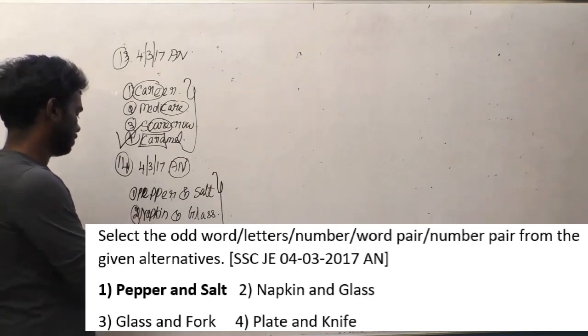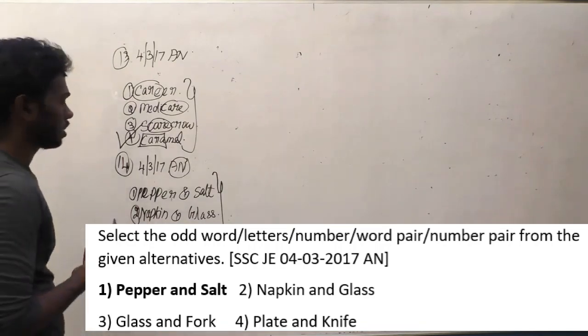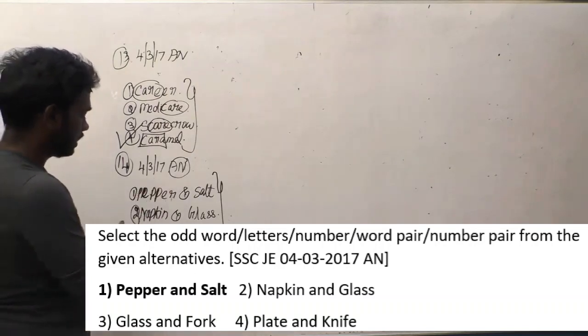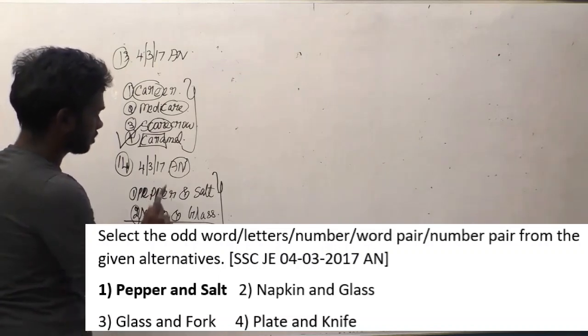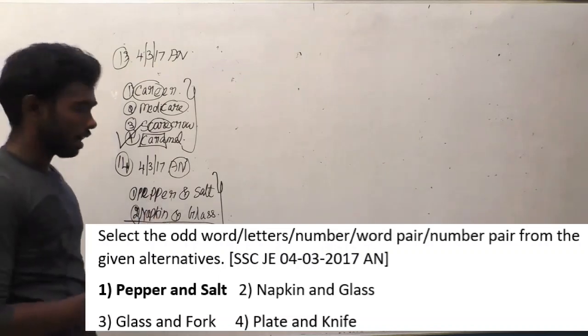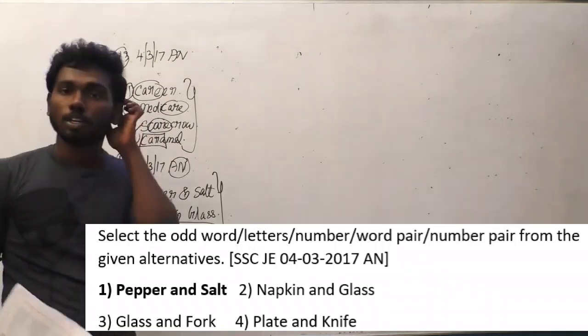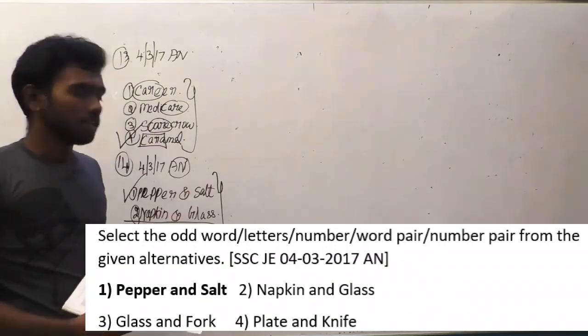Can you guess which is the right option? However, I am going to solve the question now. From the given options, you can note that each and every option except the first is not edible, and salt and pepper is the only option which is edible, which we use in our food to eat. So obviously this is going to be the odd option here, so this is the answer.